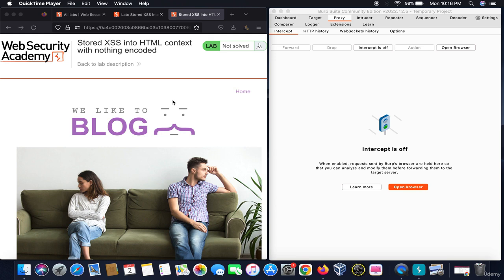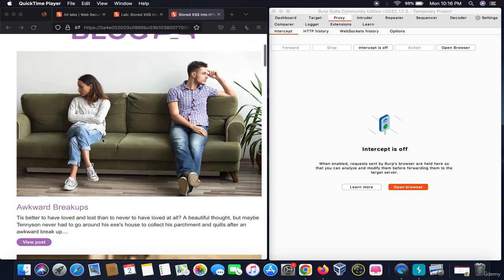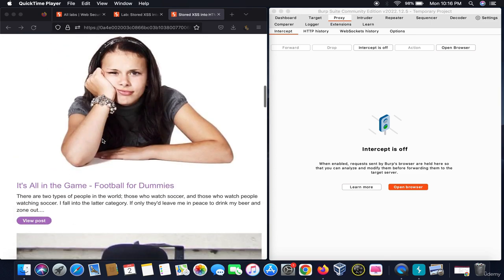In this lab, we will be practicing stored XSS. As I have already told, stored XSS is very different from reflected XSS because the server takes the input from us and the malicious payload goes back to the server and is executed there. Thus, it's executing on the backend. So this is a website where we have to perform the stored XSS.